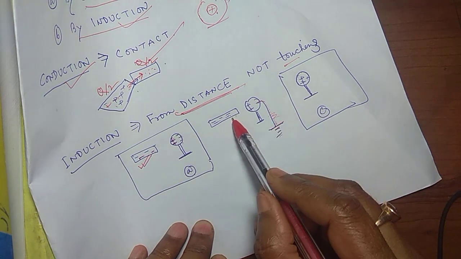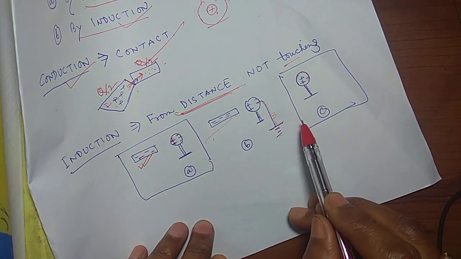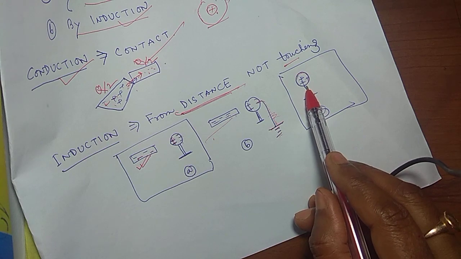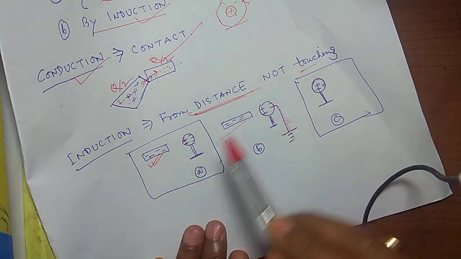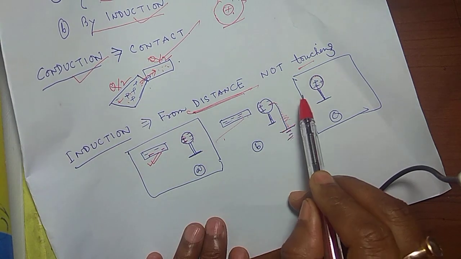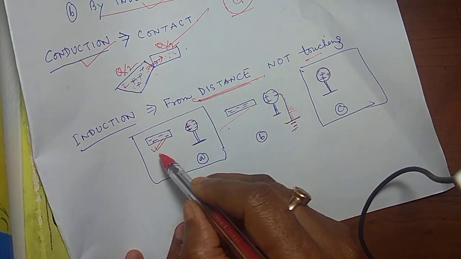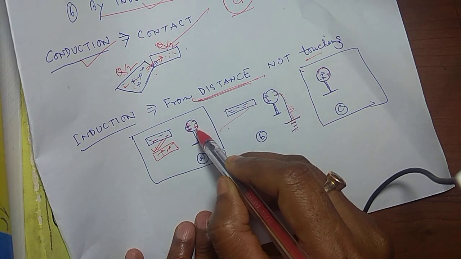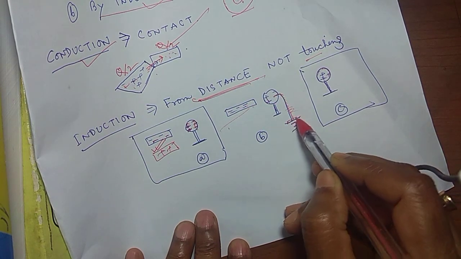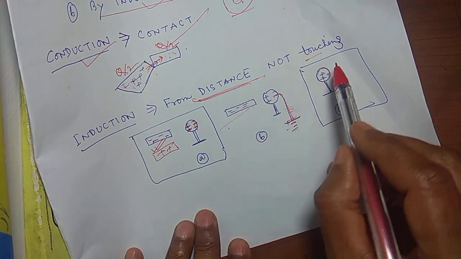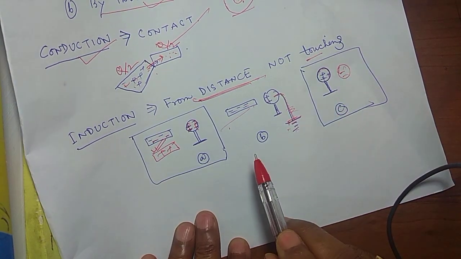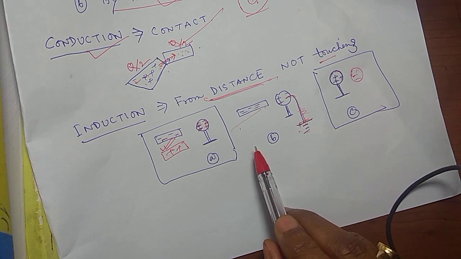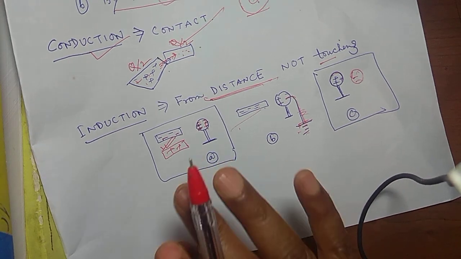এখন যদি আমি একে ডিসকানেক্ট করে দিই, এটা যদি সরিয়ে দেই, তাহলে এটা কি হয়ে গেল? পজিটিভ চার্জ। So by induction, if I want to make a body positively charged, then what should I do? I have to bring a negative charge body. If I want to make a negative charge body, I bring a positive charge body, so negative charge will come here, charge separation, positive will go there. If we make it earth, then it will be neutralized, then it will be your negative charge body. So I can make a body charged by induction also, and this process of charging a body is very important for us.